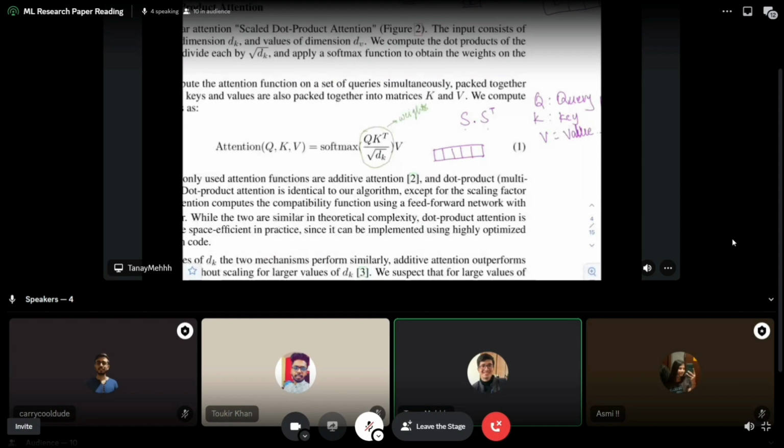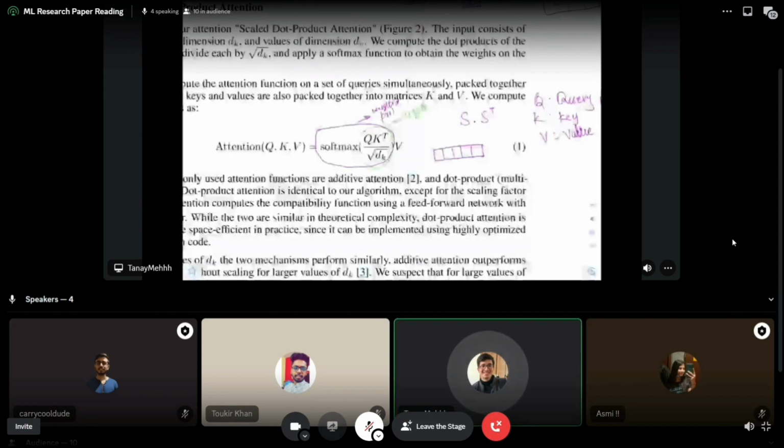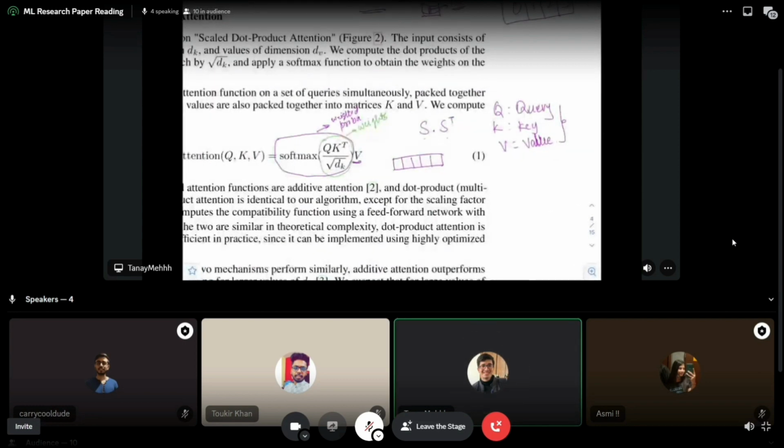Softmax will convert this whole thing into weighted probabilities, okay? Weighted probabilities, and then we do a dot product with v. Now I think I told you that here query and key are the same. v is actually also the same sentence, right? So this s, which we multiplied with query and key, v is also the same values. There is another attention called cross attention, where the value can be a different sentence, but here it's the same. So now you have a v, so you have weighted probabilities, right?